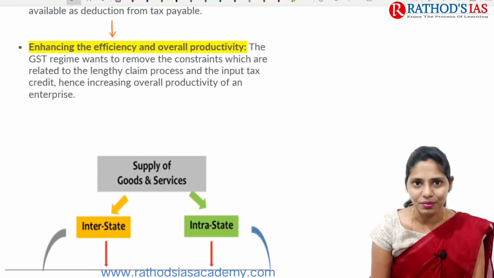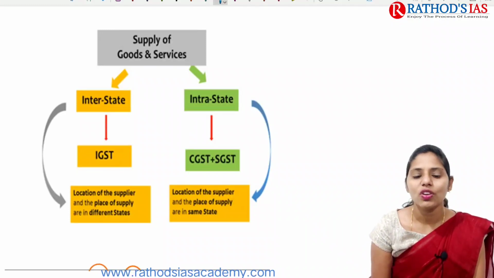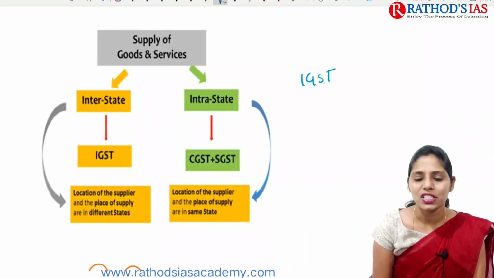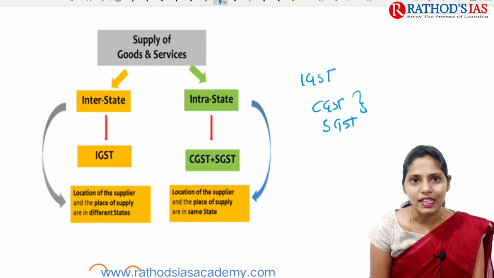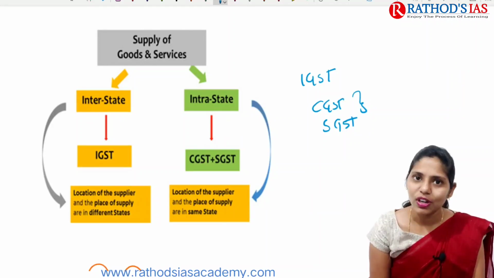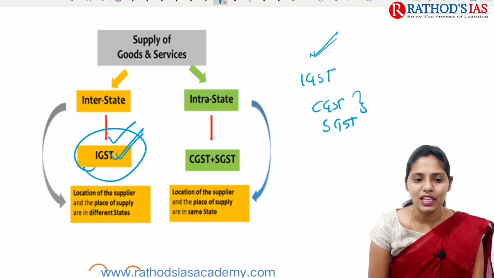So this is called input tax credit, and that will also be helpful in increasing the efficiency and overall productivity of our economy. If you're talking about the different types of GST, we have IGST, integrated GST, central GST, and state GST. Whenever goods and services move between one state and another state, that comes under interstate, so we are going to pay IGST there.